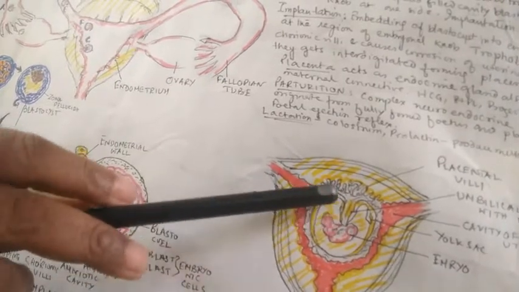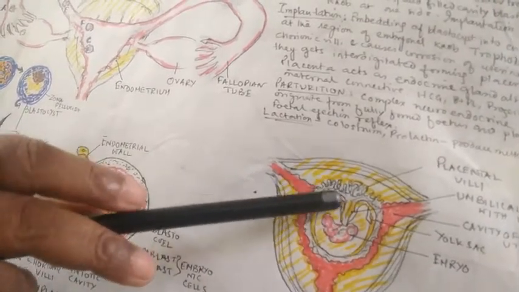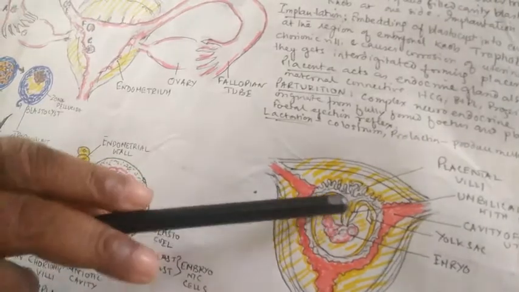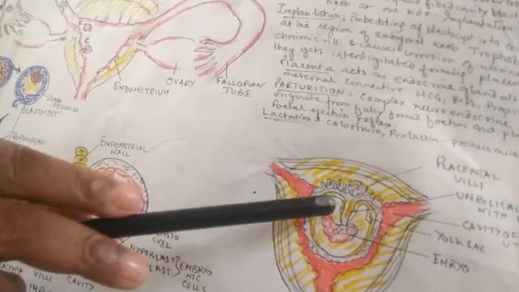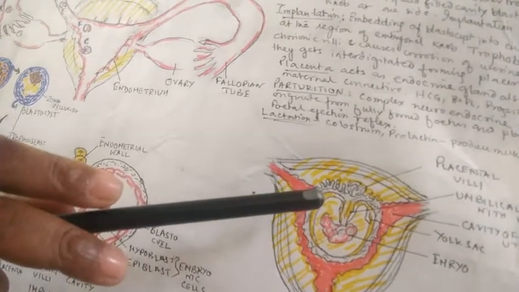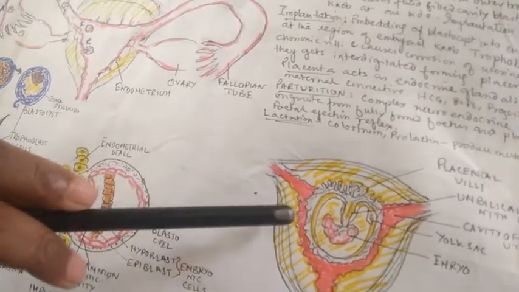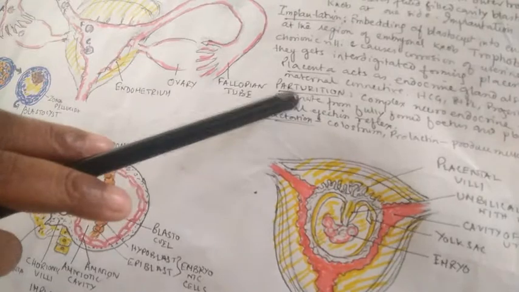This signal is the neural part, and as this signal starts originating, there is the release of hormones like oxytocin from the posterior pituitary.